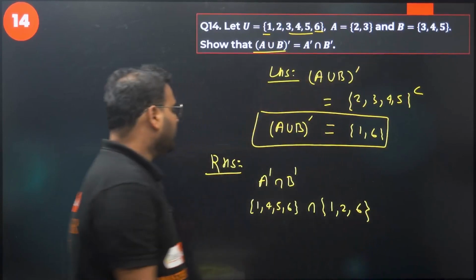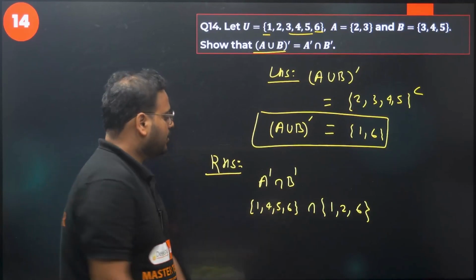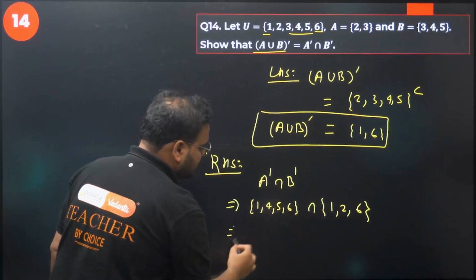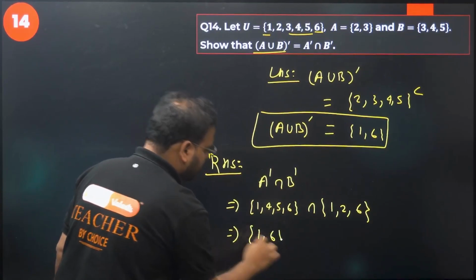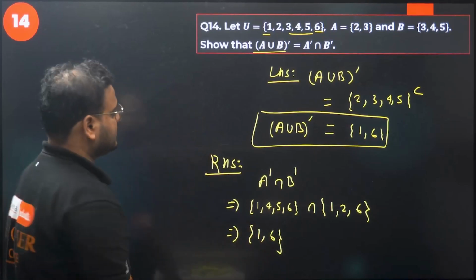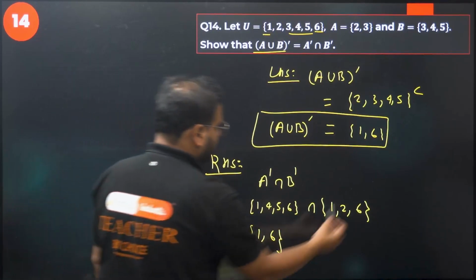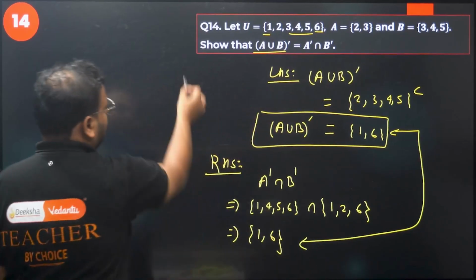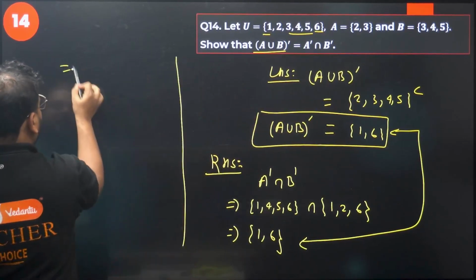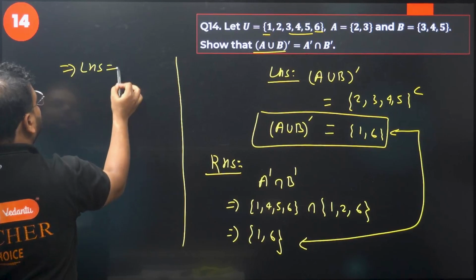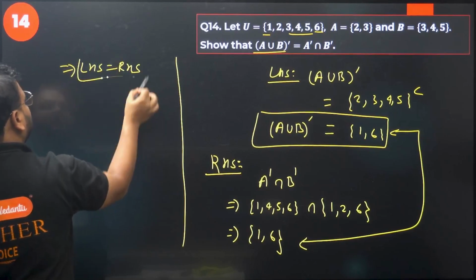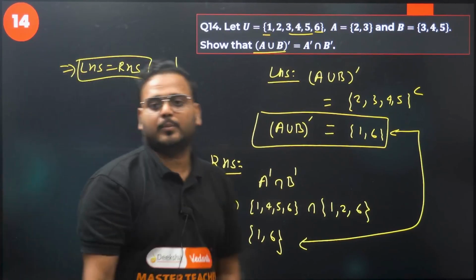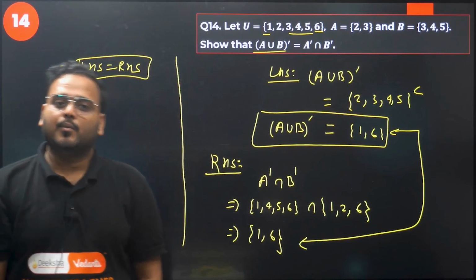Okay? You're looking for what is common between these two. What is common between these two? Only 1 and 6, right? What's common is only 1 and 6. So, are they equal or not? Please cross check from here. Yes. I can imply over here that LHS is coming equal to RHS. It means we have proved our requirement. Our requirement is proven. Can we move on now?